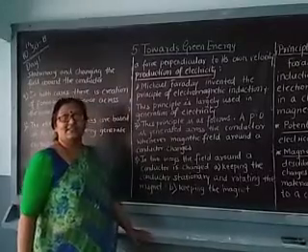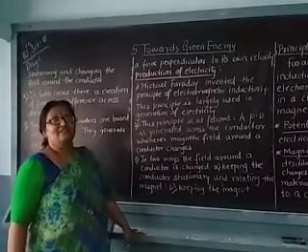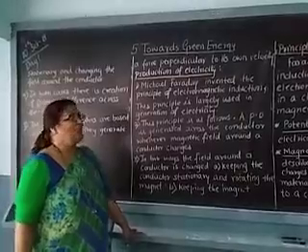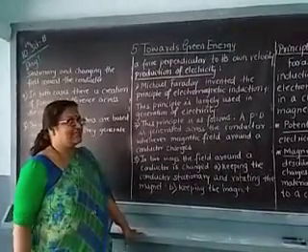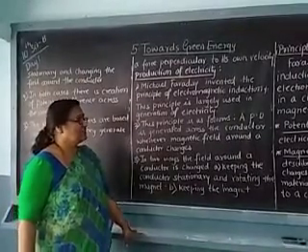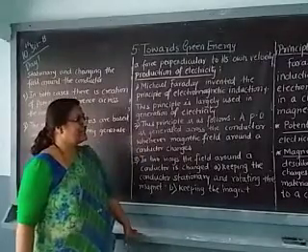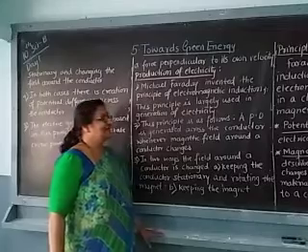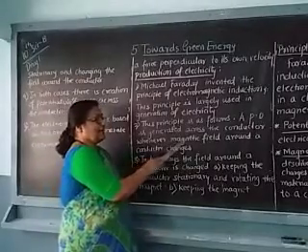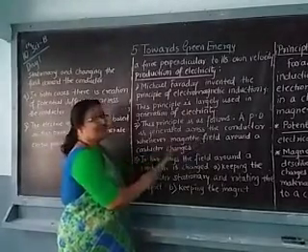Whenever you are seeing the potential difference which is created between 2 points, that we have seen previously. Now, this potential difference is generated across the conductor whenever the magnetic field around the conductor changes.